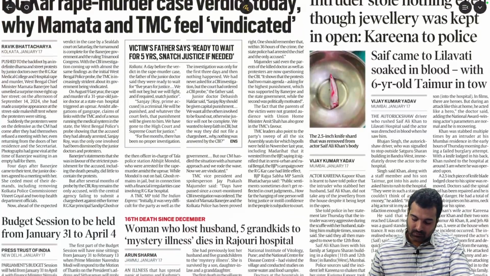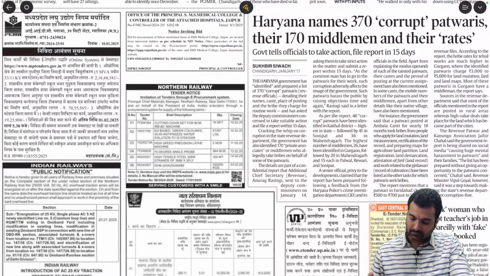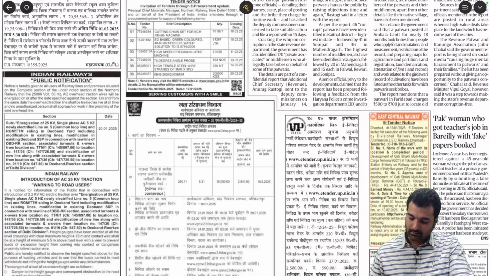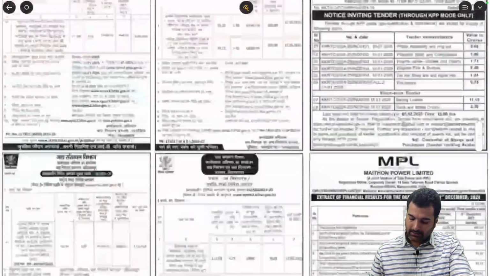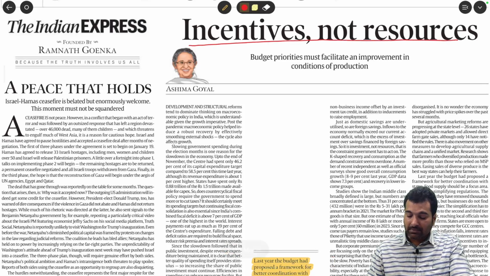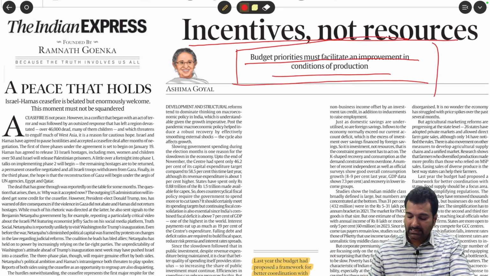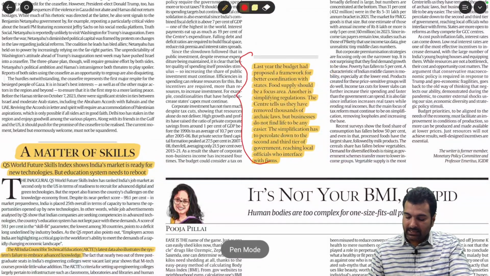Next, this is just a headline. Next, yeah, see this. Incentives, not resources. Budget priorities must facilitate an improvement in conditions of production. The essence here she mentioned, see. Last year, the budget had proposed a framework for better coordination with states. Food supply should be a focus area.